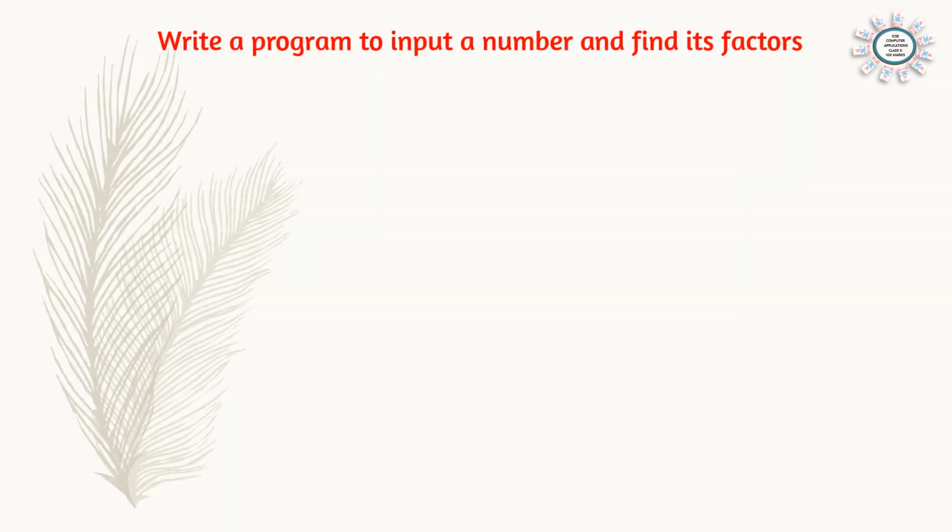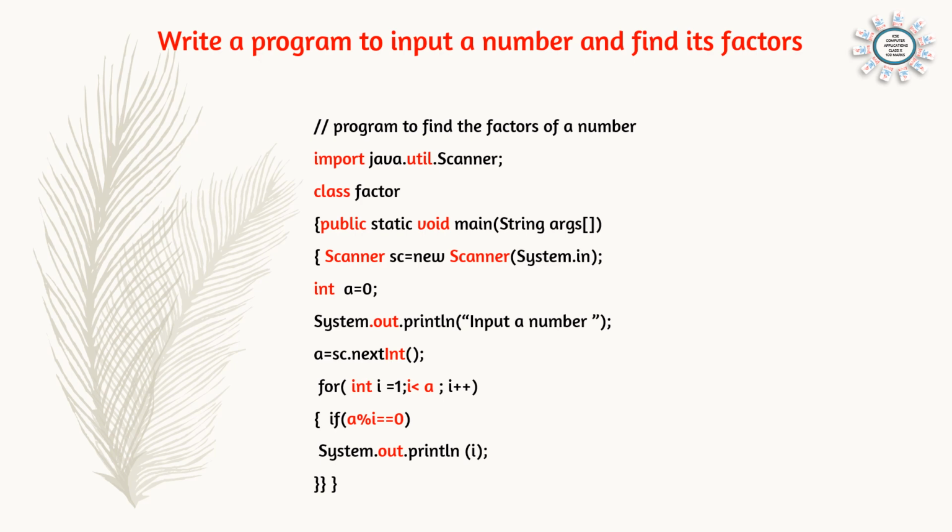Next question, write a program to input a number and find its factors. Factors means the numbers that are divisible by the inputting number. For example, if we are taking 6, the factors of 6 are 1, 2 and 3. When you divide 6 by 1, you will get the remainder 0. That means it is a factor. 6 divided by 2, remainder is 0. That means 2 is a factor of 6. And 3 also is a factor of 6, because when you divide 6 by 3, the remainder is 0. So factors means the numbers which are divisible. So we can see how to do the program.